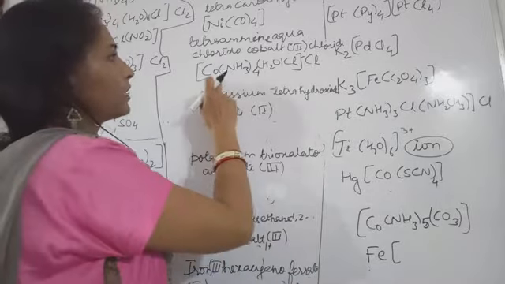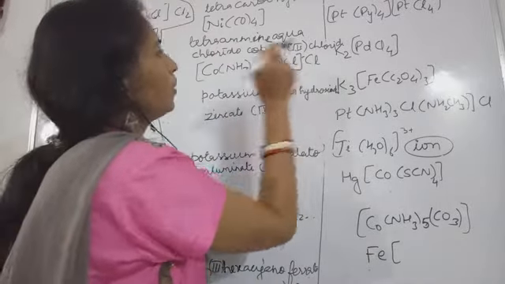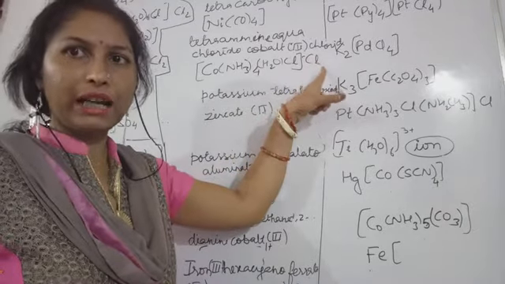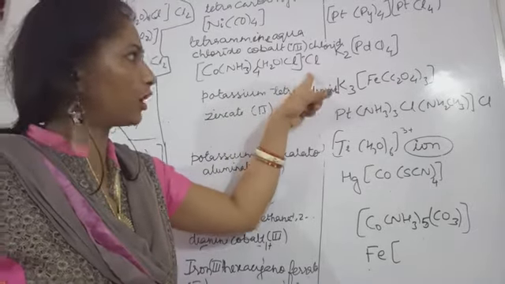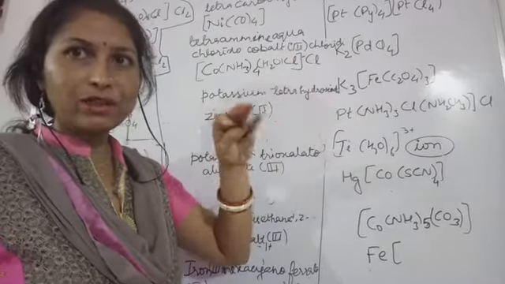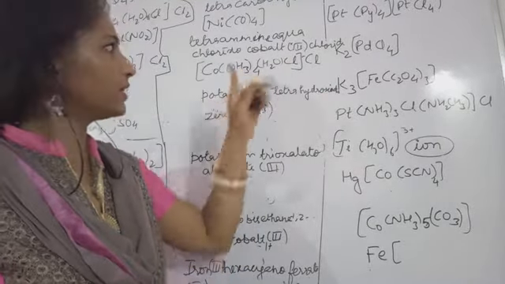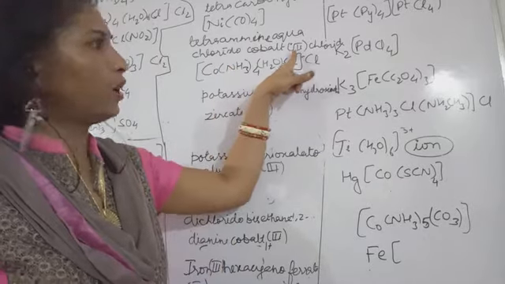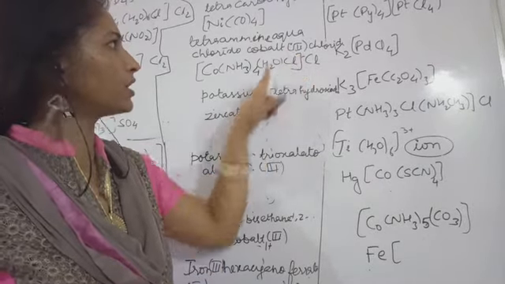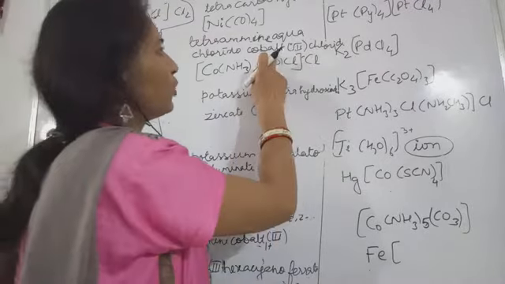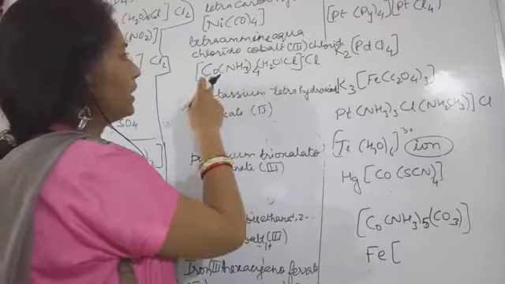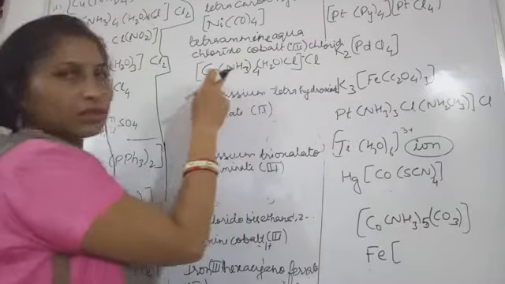But here, how many chloride ions are present in this case? In order to determine that, it's very easy. The oxidation state is given to you, in the name only. Oxidation state of cobalt is 3.